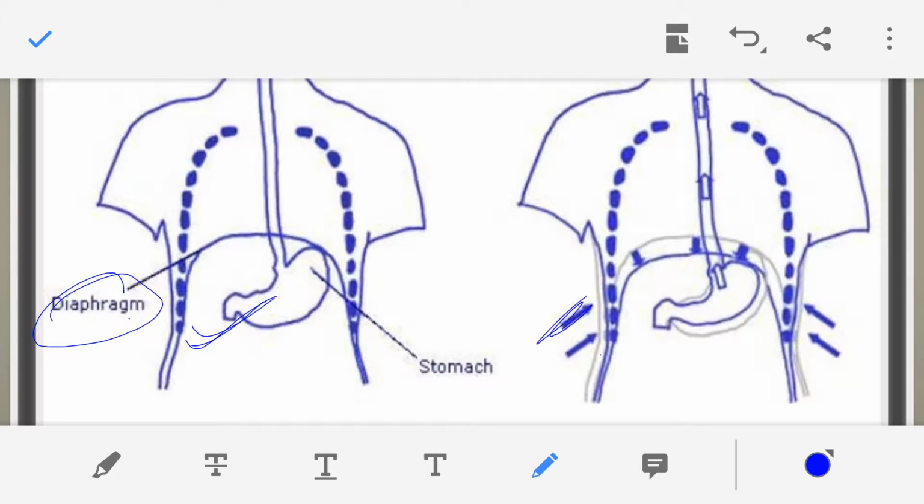See, the abdominal muscles are contracted, and this diaphragm is also contracting. The contraction of the diaphragm and the contraction of the abdominal muscle are squeezing and pressurizing the stomach.